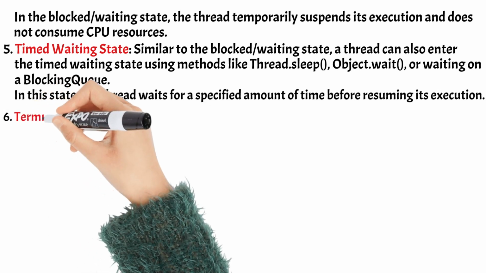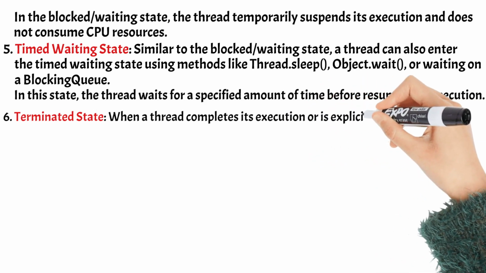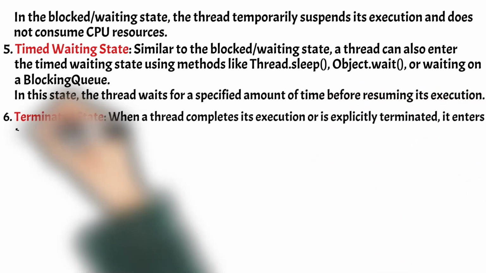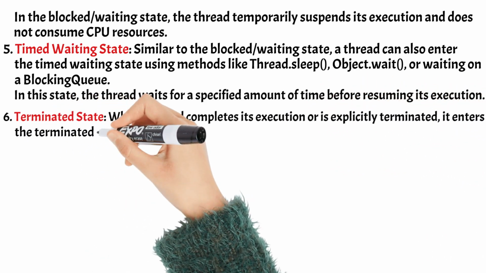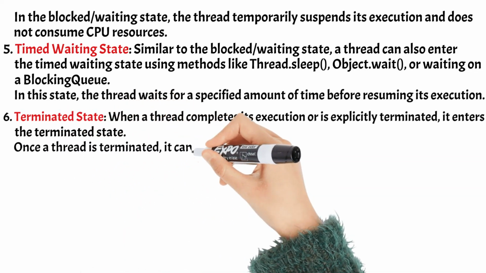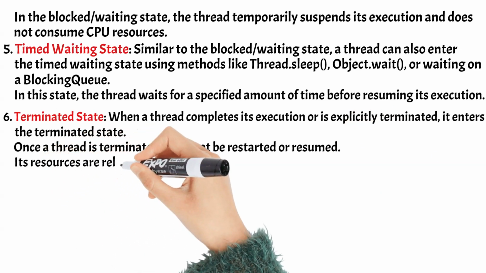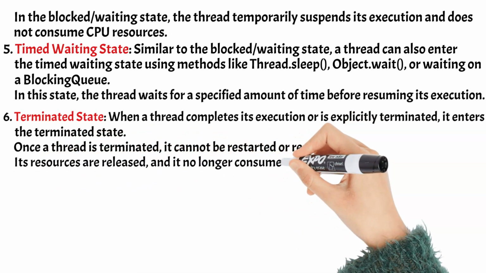6. Terminated state. When a thread completes its execution or is explicitly terminated, it enters the terminated state. Once a thread is terminated, it cannot be restarted or resumed. Its resources are released, and it no longer consumes CPU time.